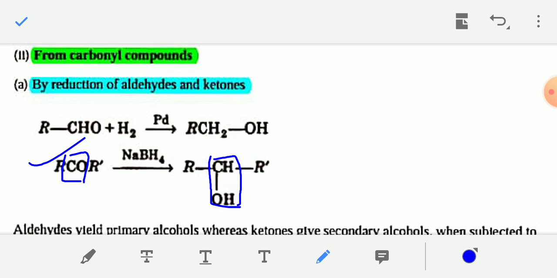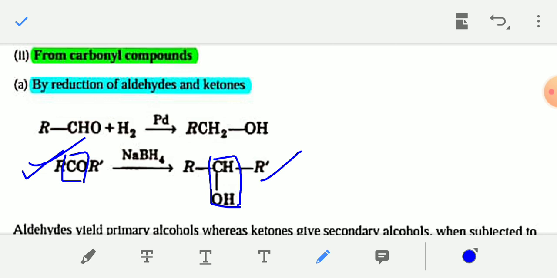This is a ketone. So when a ketone reacts with a reducing agent such as NaBH4 or H2 palladium or H2 nickel, the product will be 2-degree alcohol. This is a 2-degree alcohol because the carbon atom containing the OH group is directly attached to two alkyl groups, R and R dash.